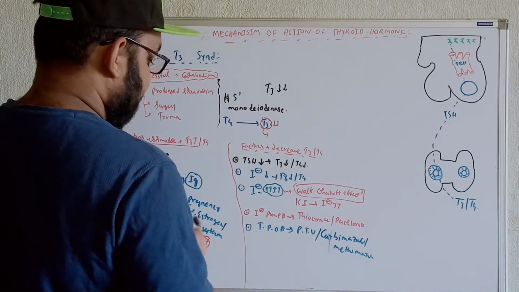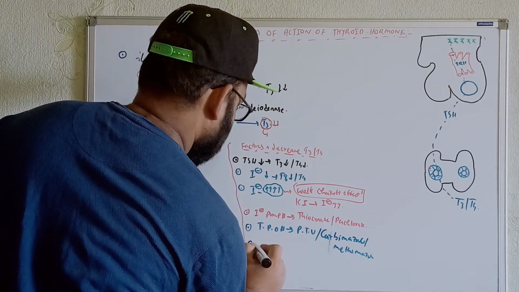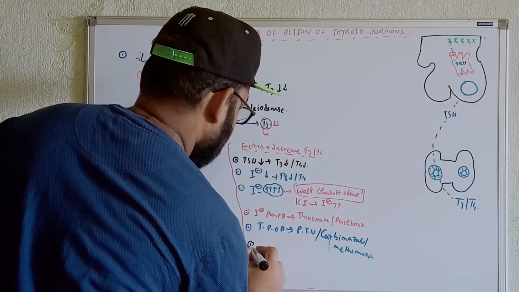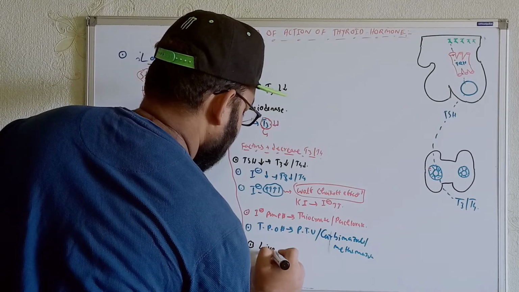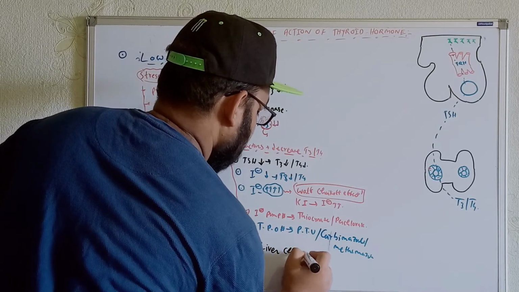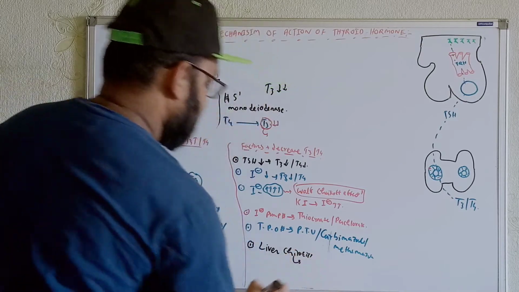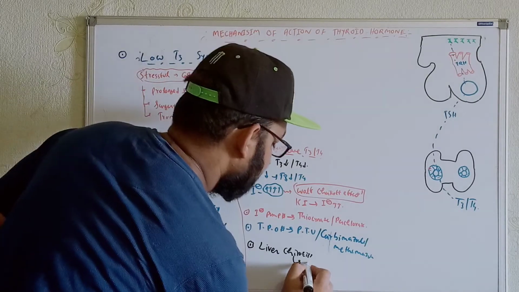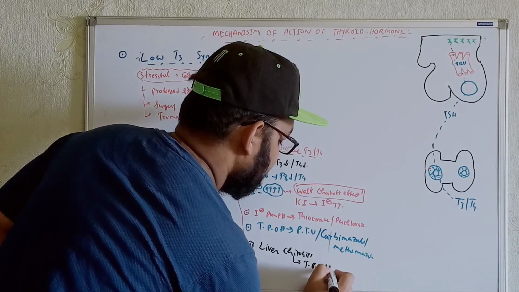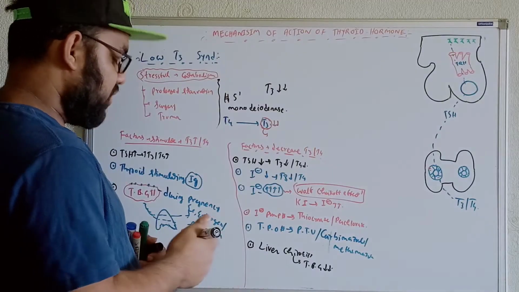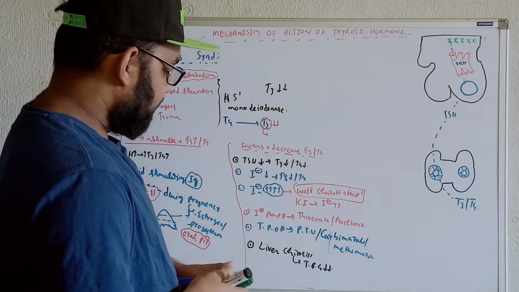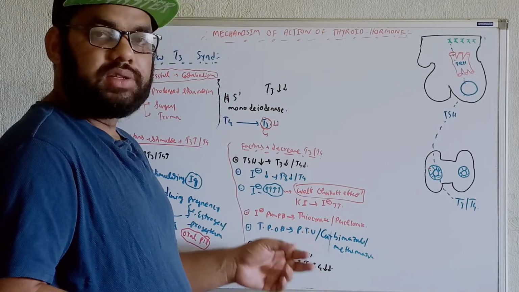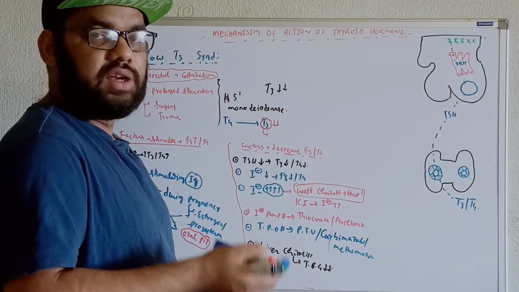Try to understand, if we get liver cirrhosis, for example. Whenever you are getting liver cirrhosis, the liver will not be able to produce a large amount of thyroid binding globulin protein. So we'll see that thyroid binding globulin protein will be less secreted by the liver. Whenever this protein is less secreted, we'll get less binding of T3 and T4 within the circulation. So ultimately, within the circulation, T3 and T4 will be less.